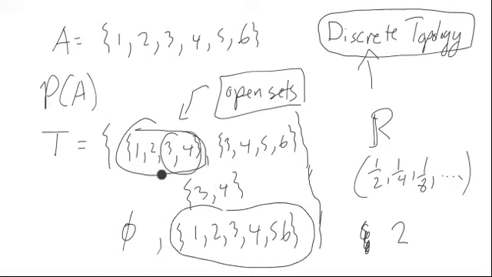Now, all the open sets that contain 2 also non-trivially intersect with a set, which doesn't have to be in the topology, just any subset of A. It non-trivially intersects with, let's see, 1, 3. Just choose 1, 3. What that means is that 2 is a limit point of this particular set 1, 3. In this case, there could be more than one limit point for different sets, because it's a funny finite example. However, just using these definitions and terminology, we see that T does not have the discrete topology, just like R does not.